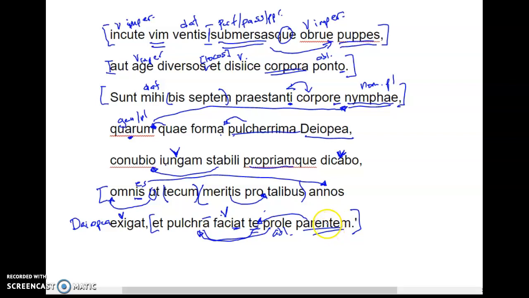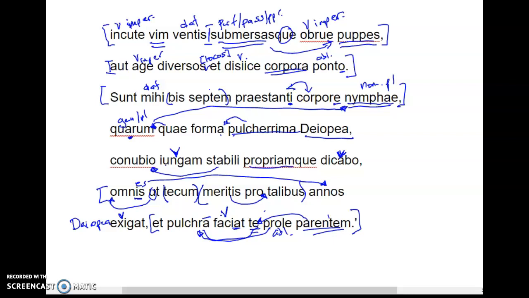So let's start back at the beginning really quick and go through this last section. So, what does Aeolus have to do? And if he does that, what Juno will promise him. This is what she says. She says, strike force into the winds and overthrow the submerged ships, or drive them into diverse places and strew their bodies on the sea.